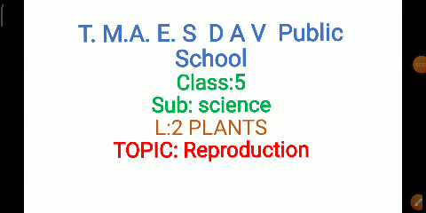So, in the last class, we were learning about lesson number 2, plants. Under that, we studied photosynthesis. What is photosynthesis, children? The process of preparing food by the plants is called photosynthesis. After that, we learnt about insectivorous plants. The plants that feed on insects are called insectivorous plants. Under that we learned two examples, the pitcher plant and Venus flytrap.